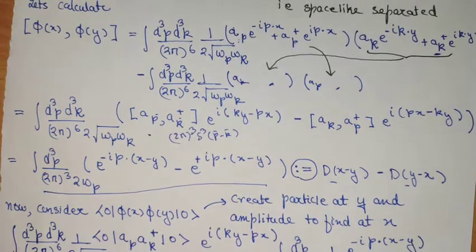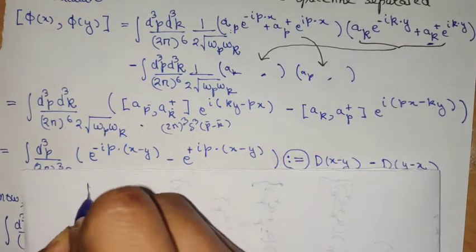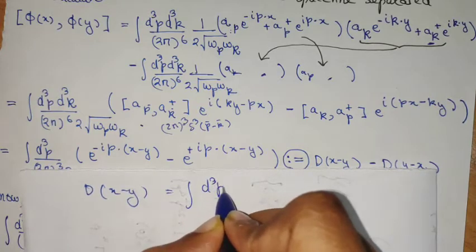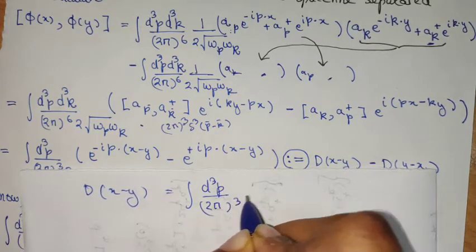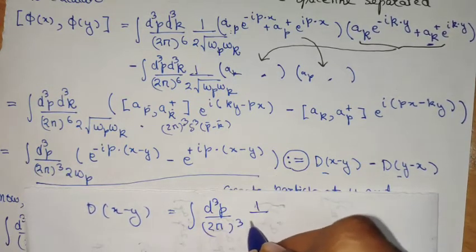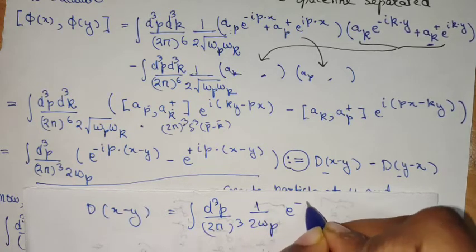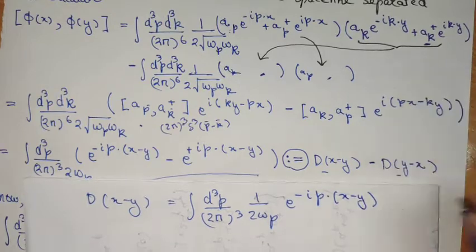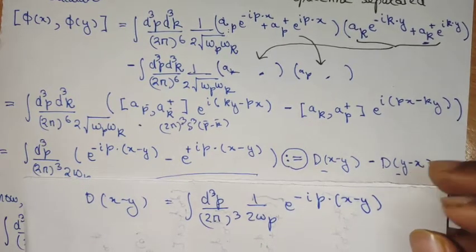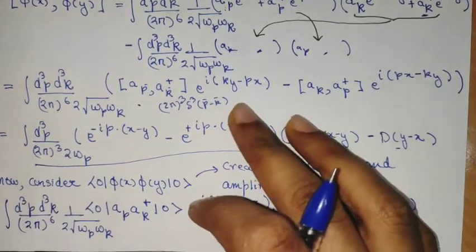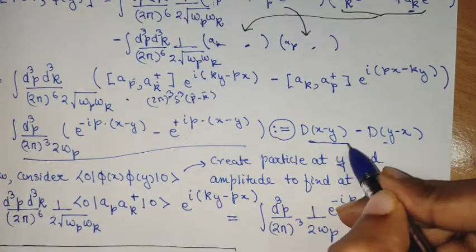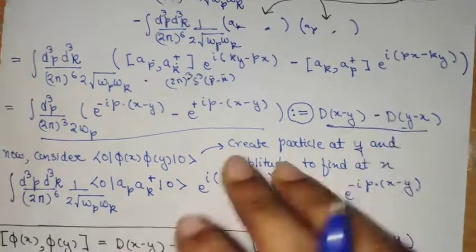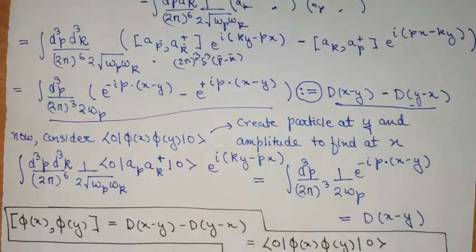In other words, D(x minus y) is the integral d^3p over (2π)^3, then 1 over 2ω_p, e to the power minus i p dot (x minus y). This dot product is the four-vector dot product. With this, we have defined such a function, and we are seeing that the commutator is written in this form. But this function is actually some special function.